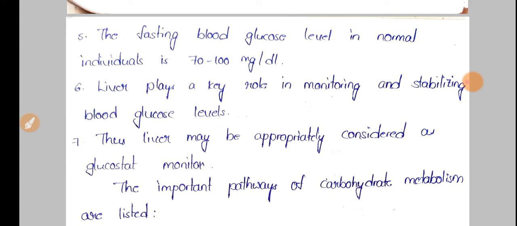That means whatever glucose is present in the blood, this is the fasting level. That means when we are fasting, blood glucose levels will be 70 to 100 mg per dL, and our liver plays a key role in monitoring and stabilizing blood glucose levels.